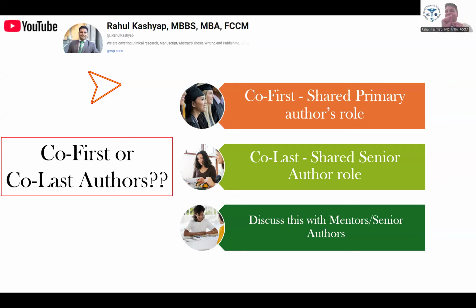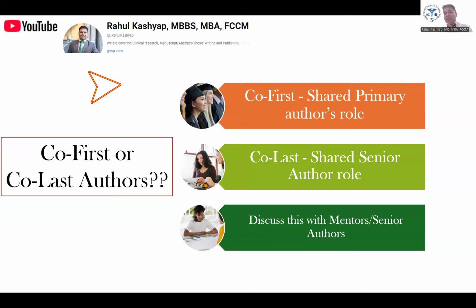Sometimes you will see an asterisk like co-first author, meaning both authors contributed equally to this manuscript, or co-senior author or co-corresponding author. Usually the corresponding author is one person, but sometimes you see co-first authors or co-senior authors as well. Co-first authors share the primary author role. They are more than one person. These two people have contributed equally in terms of study design, data collection, writing the manuscript, drafting, and all those things. So they can become the combined first authors or co-first authors.